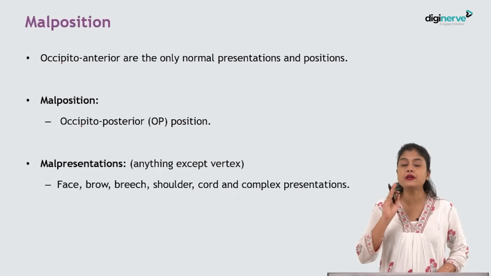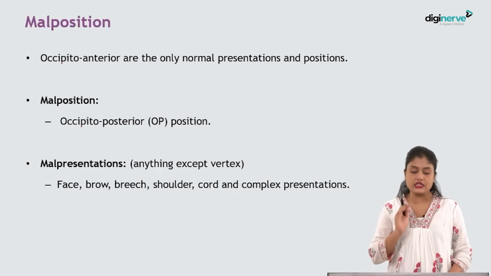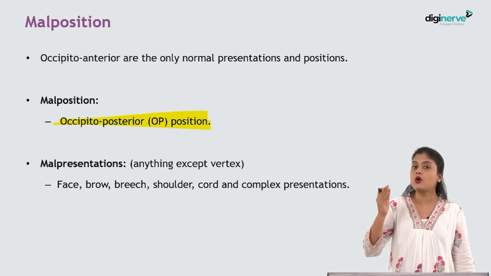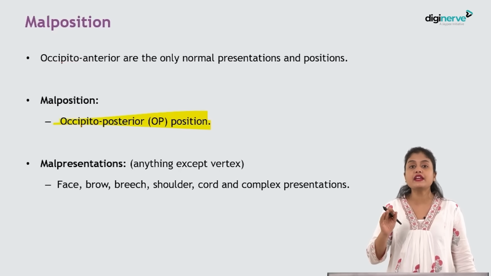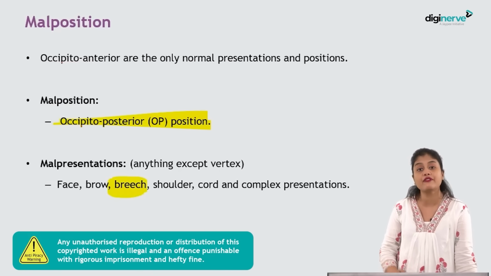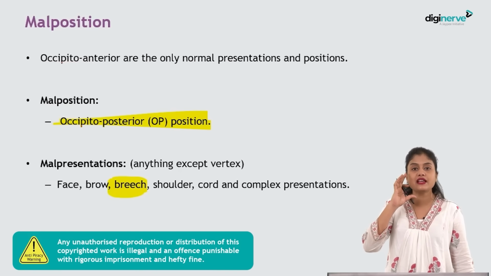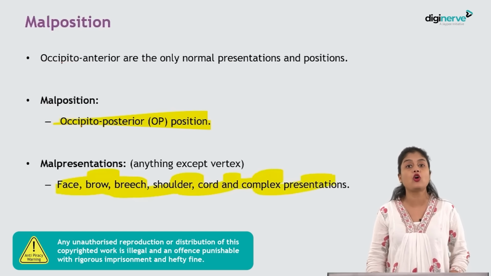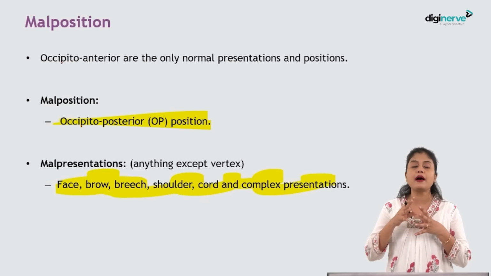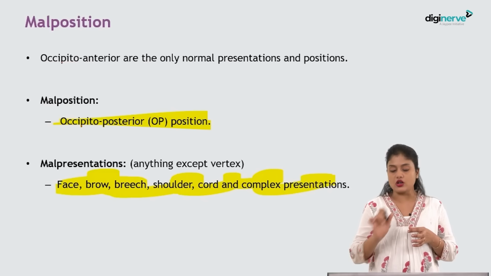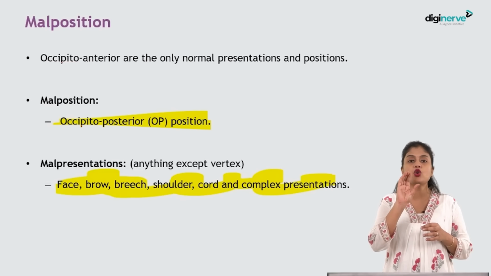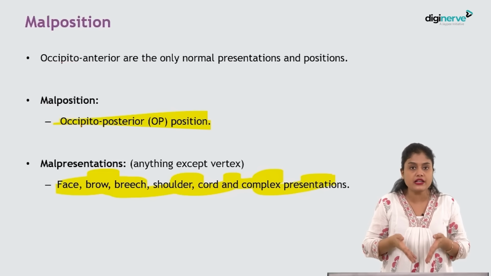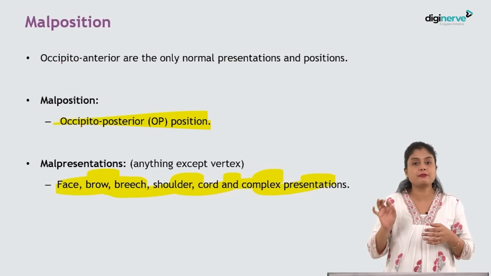So now, among the different malpositions, occipito-posterior is the commonest malposition, and among the different malpresentations, breech is the commonest. Other than breech, what else do we have to know? You have to know that face can be there, okay? If face is there, that is also malpresentation. Face, brow, shoulders, cord or complex. What do you mean by complex presentation? If more than one part of the fetus is occupying the internal os, okay? Presenting part is nothing but the one which occupies the internal os, isn't it? If head, hand, cord, everything is lying over the internal os, then that becomes a complex presentation, okay?